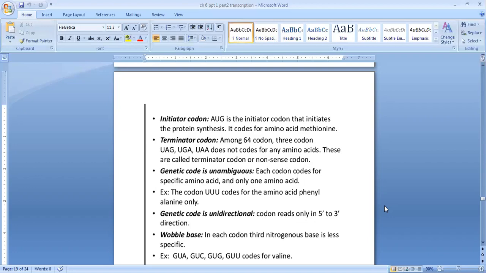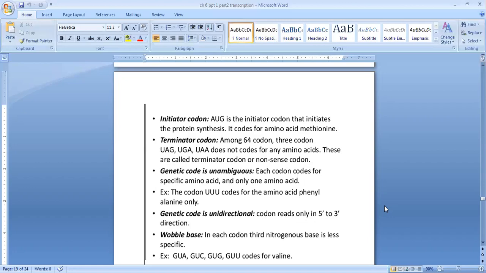The next feature: the genetic code is unambiguous. Each codon codes for a specific amino acid and only one amino acid. For example, the codon UUU codes for the amino acid phenylalanine only. Similarly, the genetic code is unidirectional. Codons are read only in the 5 to 3 direction.